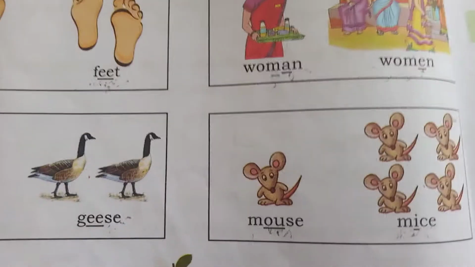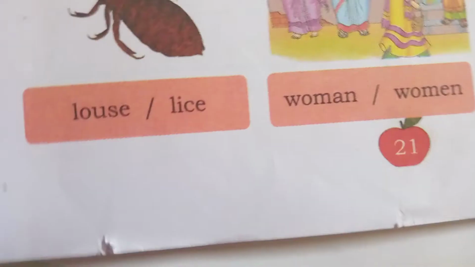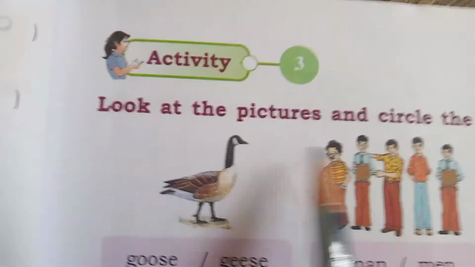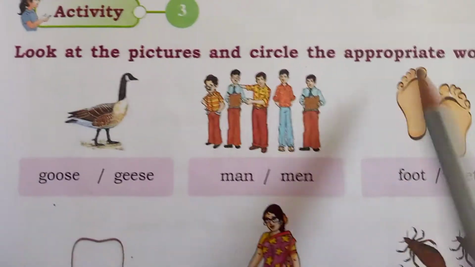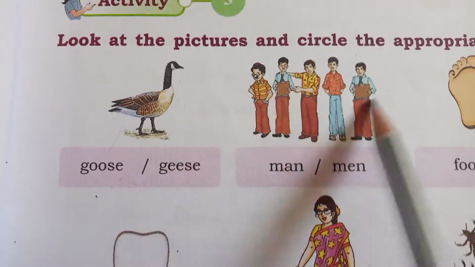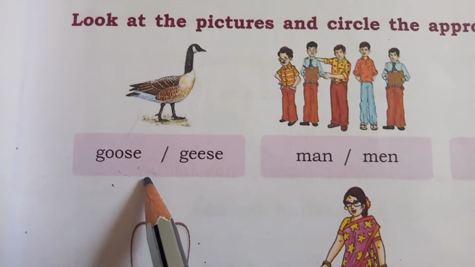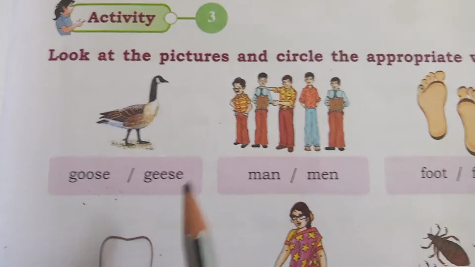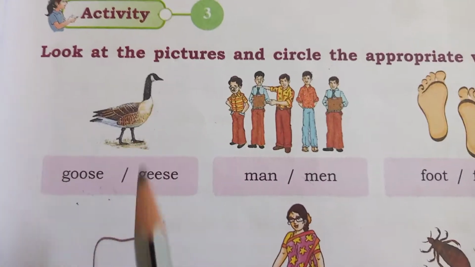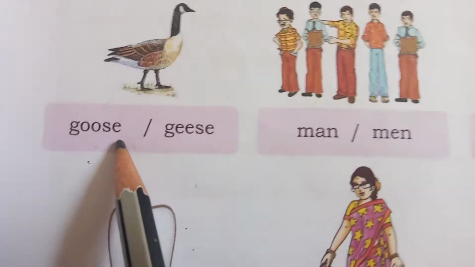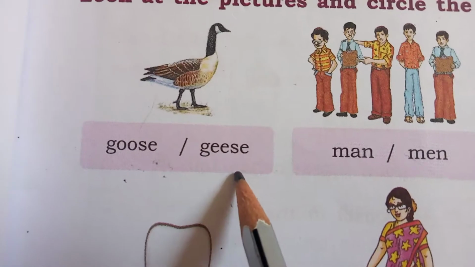You have to remember. Next, see page number 21. Activity 3: look at the pictures and circle the appropriate word. Here are given pictures and two words. You have to circle the correct word suitable for the picture. Goose, here given geese.